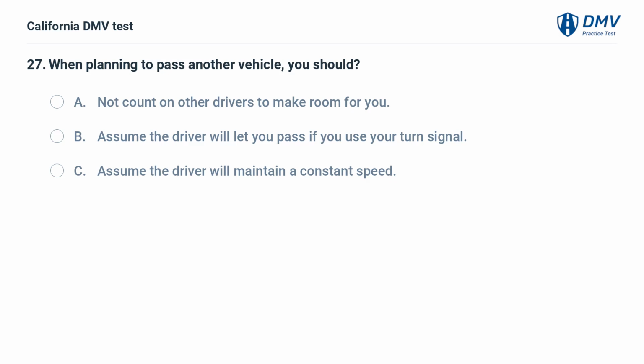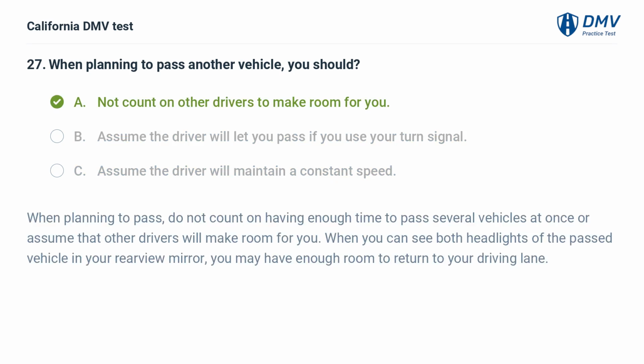When planning to pass another vehicle, you should A. Not count on other drivers to make room for you. B. Assume the driver will let you pass if you use your turn signal. C. Assume the driver will maintain a constant speed.